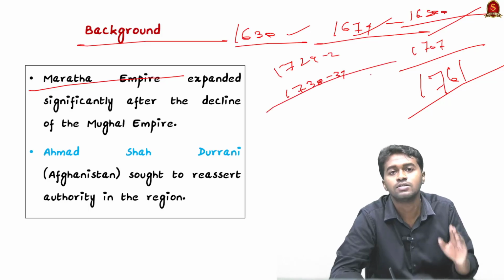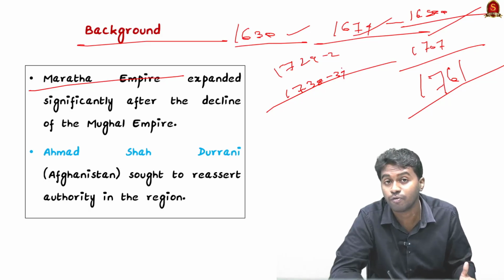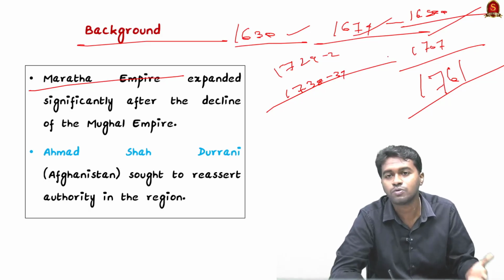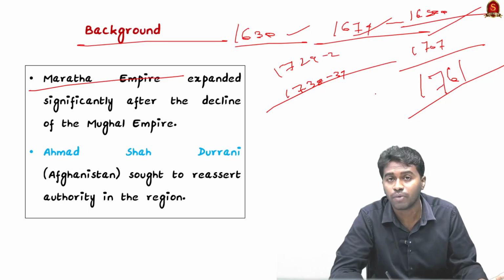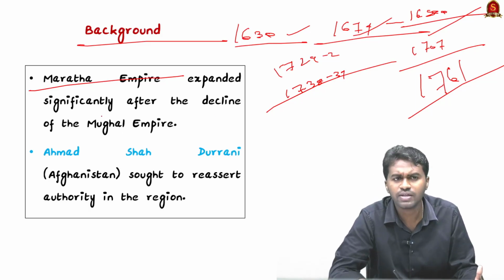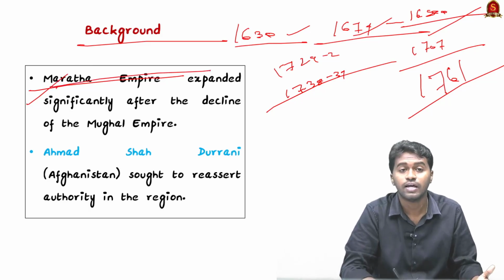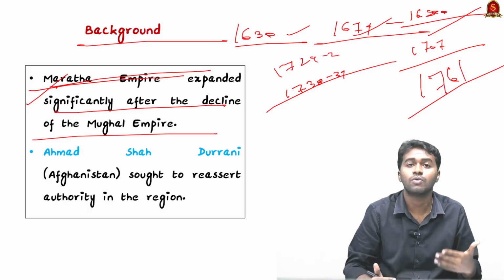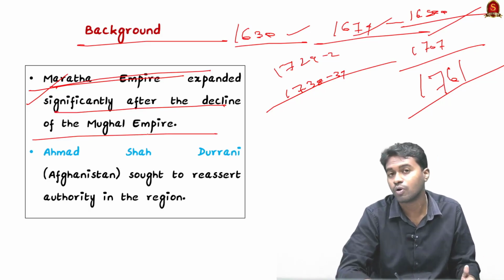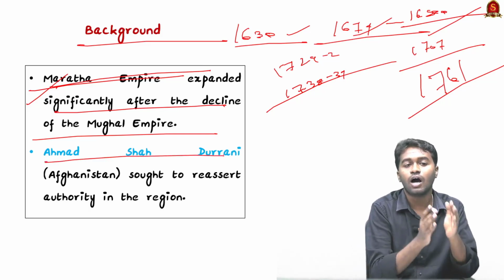In both battles, the Mughal army was defeated by the Marathas under the leadership of Bajirao. And the Peshwa post, like I mentioned, was later succeeded by his son, Balaji Bajirao. And you can see under his leadership also the Marathas expanded significantly, and especially the expansion got rapid after the decline of the Mughal Empire. And you can see that brought them into conflict with Ahmad Shah Abdali.